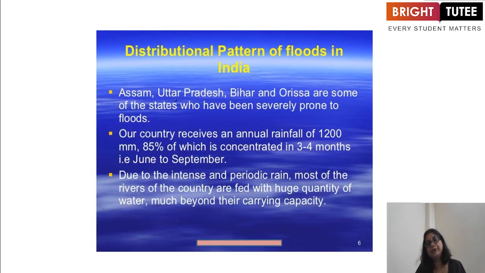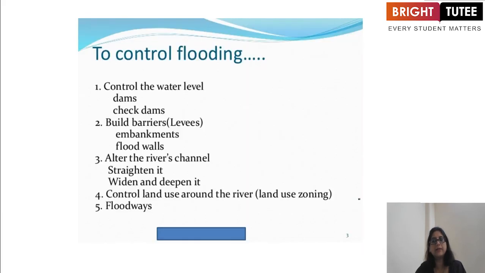The distributional pattern of floods in India. Assam, Uttar Pradesh, Bihar, Odisha are some of the states that are severely prone to floods. Our country receives an annual rainfall of 1200 millimeters, 85% of which is concentrated in 3 to 4 months, that is June to September. Due to the intense and periodic rain, most of the rivers of the country are fed with a huge quantity of water, much beyond their carrying capacity.